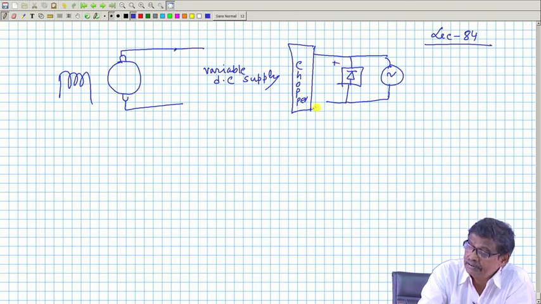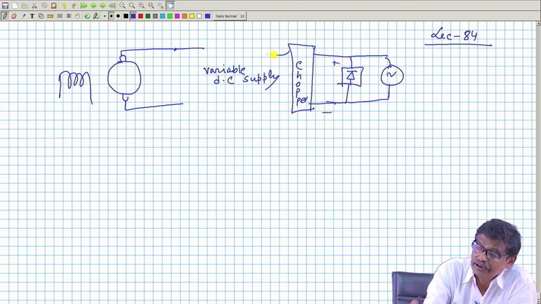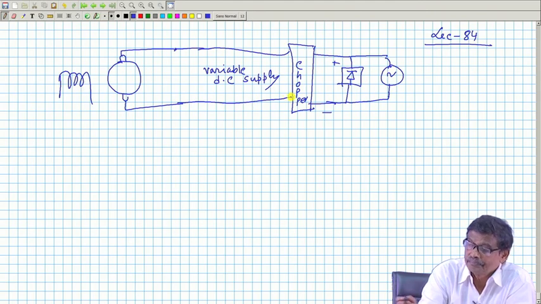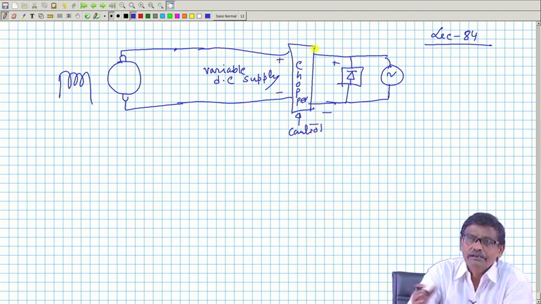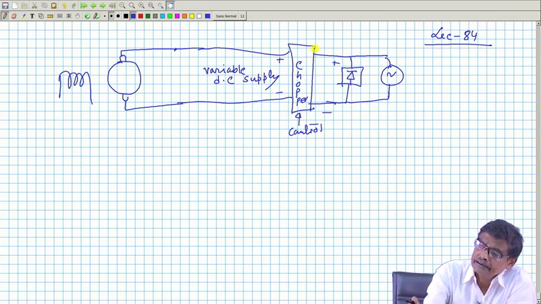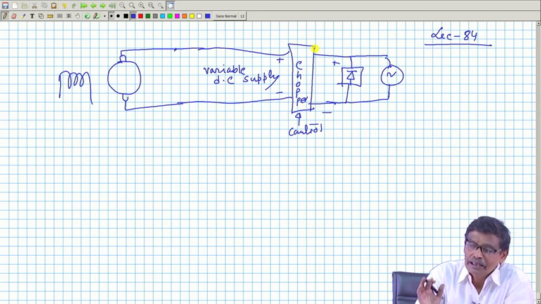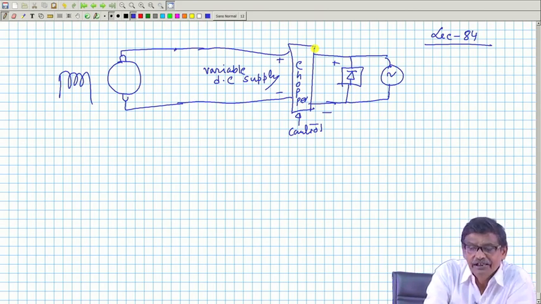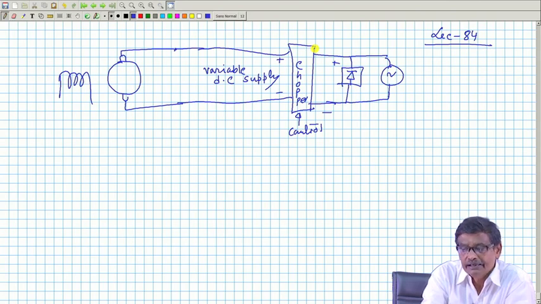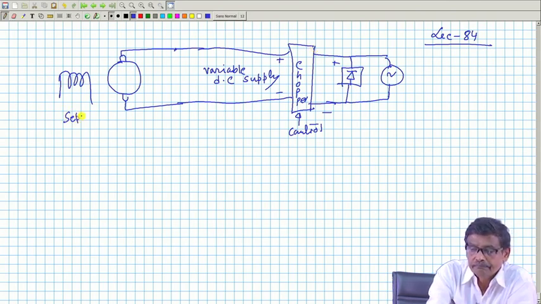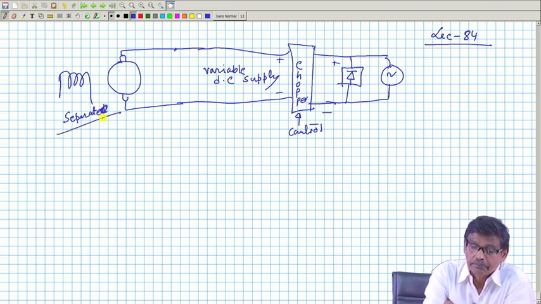Here you will get DC, and this one you connect here, so that you have some control here. Okay? You will be able to vary the applied voltage, make it 0, increase it slowly like a buck converter, and then you can go up to rated voltage. And field you connect separately, a separate supply.